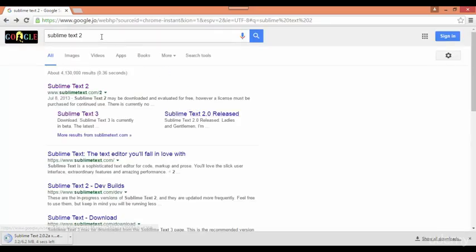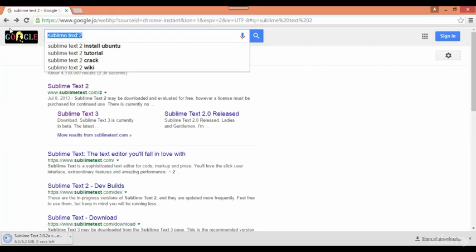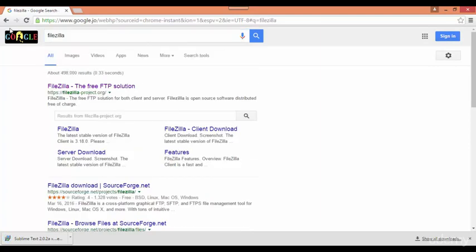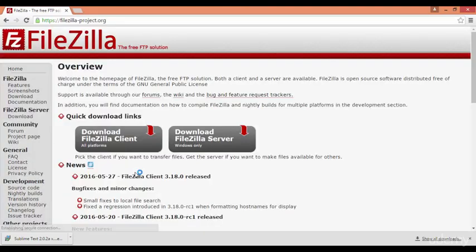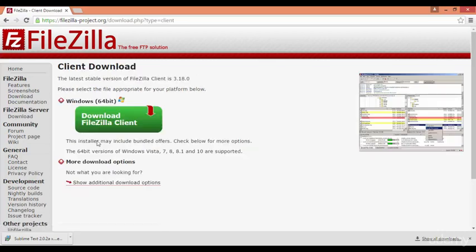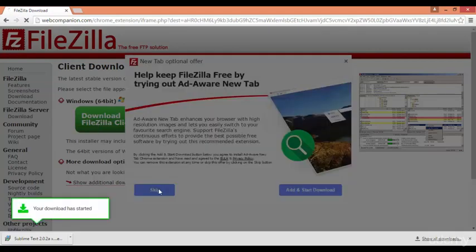And secondly, for the FTP, I'm gonna be using FileZilla. It's the free FTP solution. It will be used for uploading the PHP files to the web server. So go ahead and download the FileZilla client, because we're gonna be the client, not the server. So download this and you can go ahead and just start this.